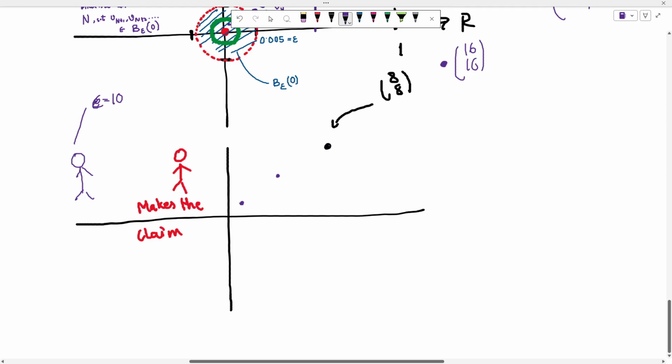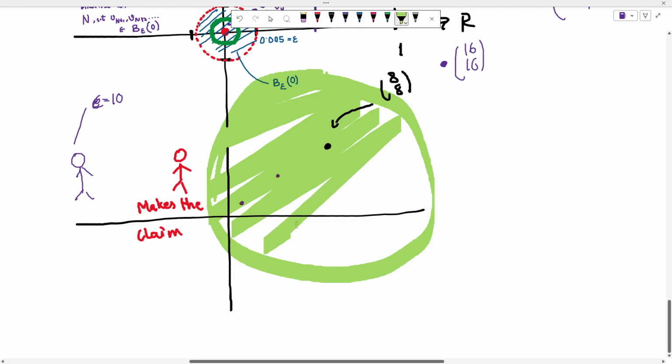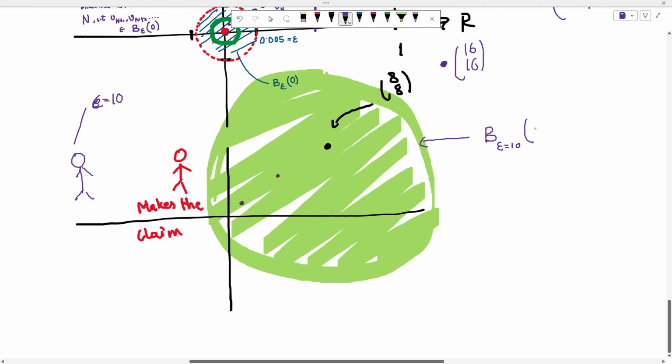So what is the epsilon neighborhood of 10? Epsilon of 10 is basically the set of all points such that the distance between 8,8 and those points is less than 10. So that is going to come around somewhere, let's say, I guess, this is the 10 neighborhood. So this is the epsilon equals 10 neighborhood of the point that I am claiming this is going to converge to, which is 8,8.